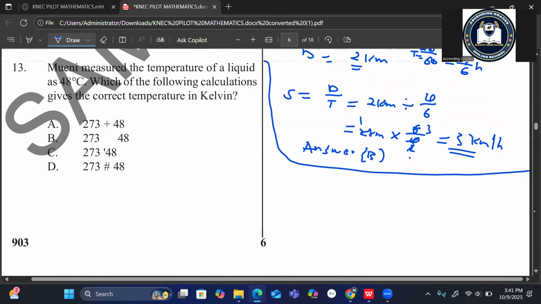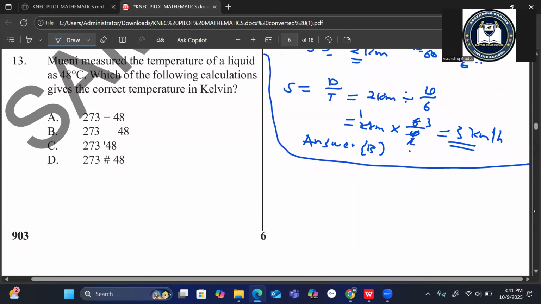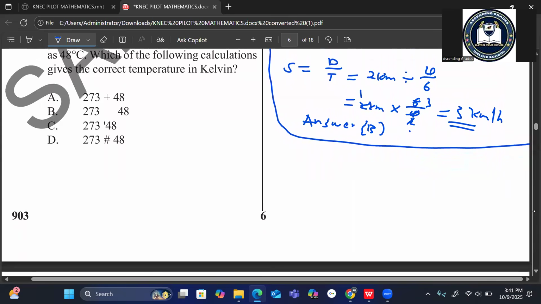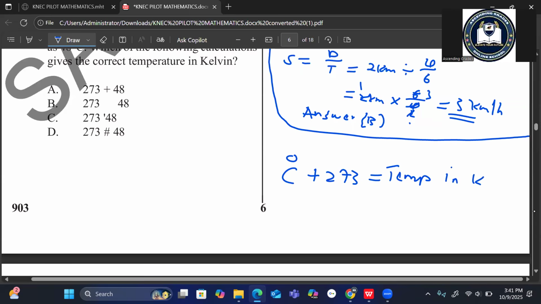Number 13. Moeni measured the temperature of a liquid as 14 degrees Celsius. Which of the following calculations gives the correct temperature in Kelvin? For you to change temperature to Kelvin, you add 273. If you are given degrees Celsius, degrees Celsius plus 273 is equal to temperature in Kelvin.